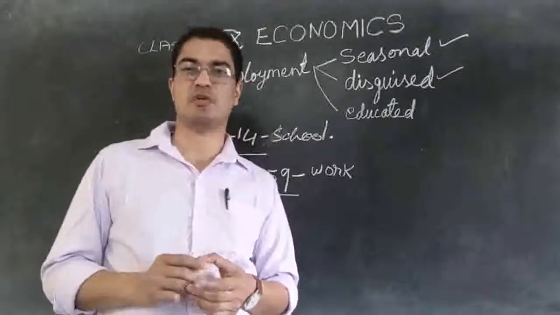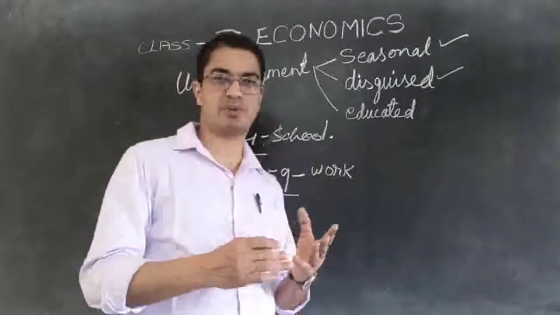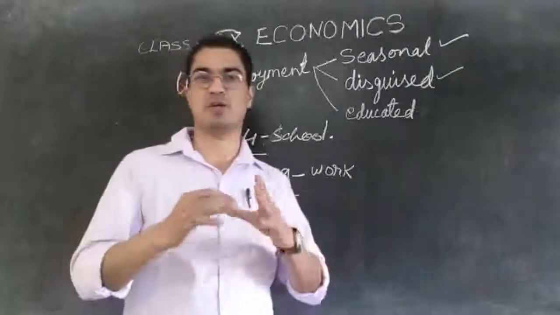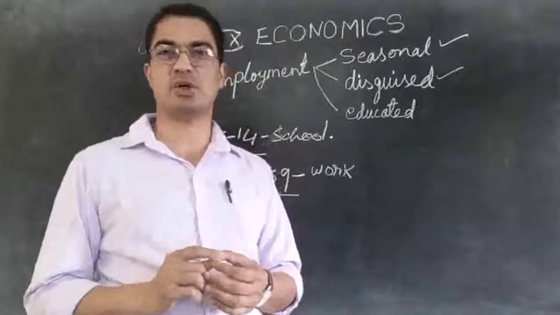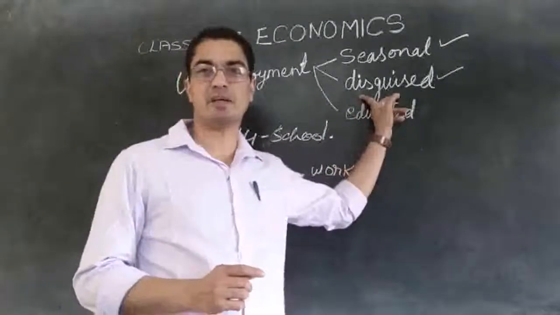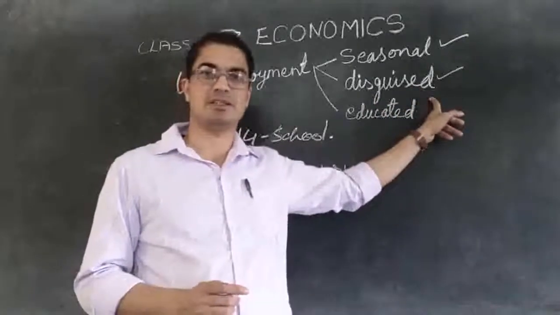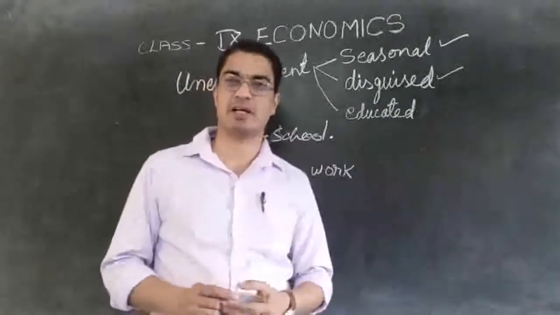When we have a drama, we disguise ourselves. Maybe an ordinary person acting like a king will be dressed like a king. That is called disguising. So here they are appearing to have employment, but it is in disguise. It is not in reality.